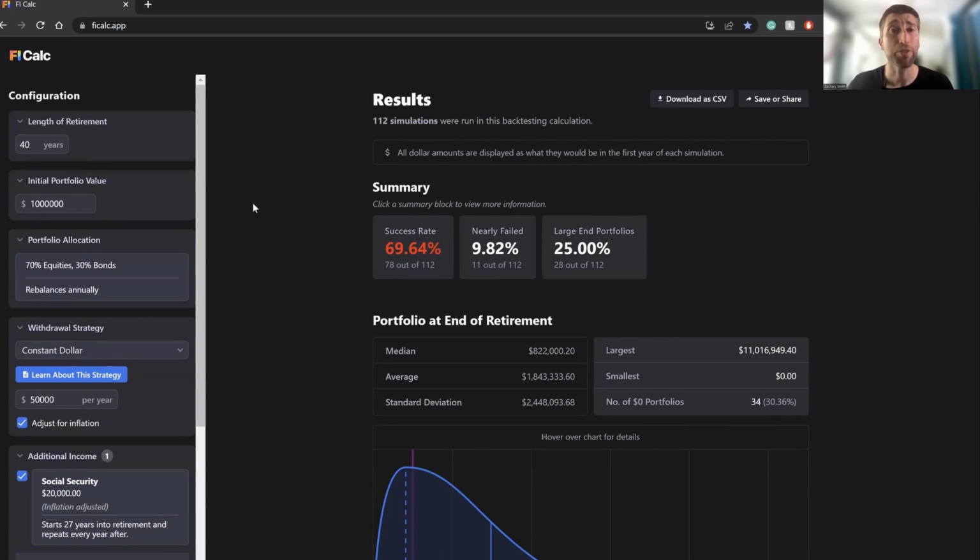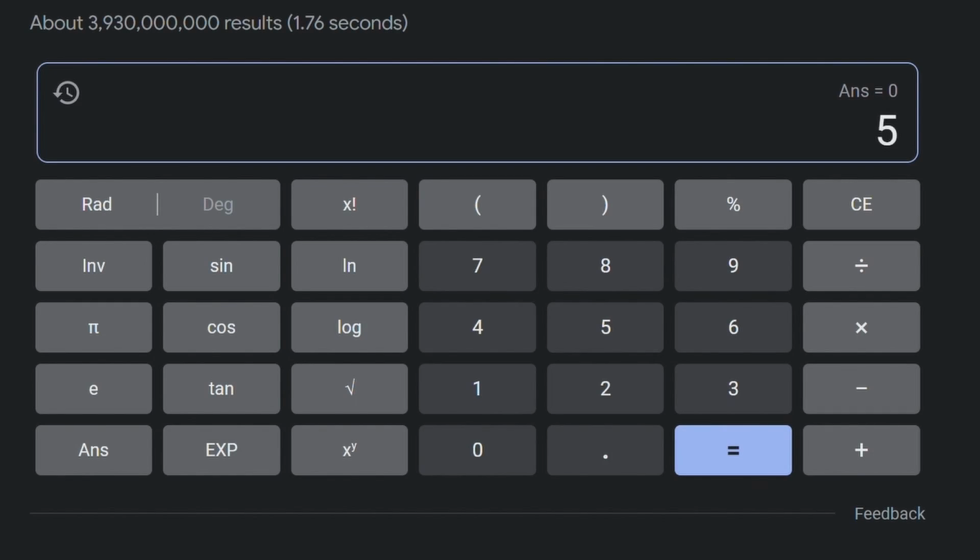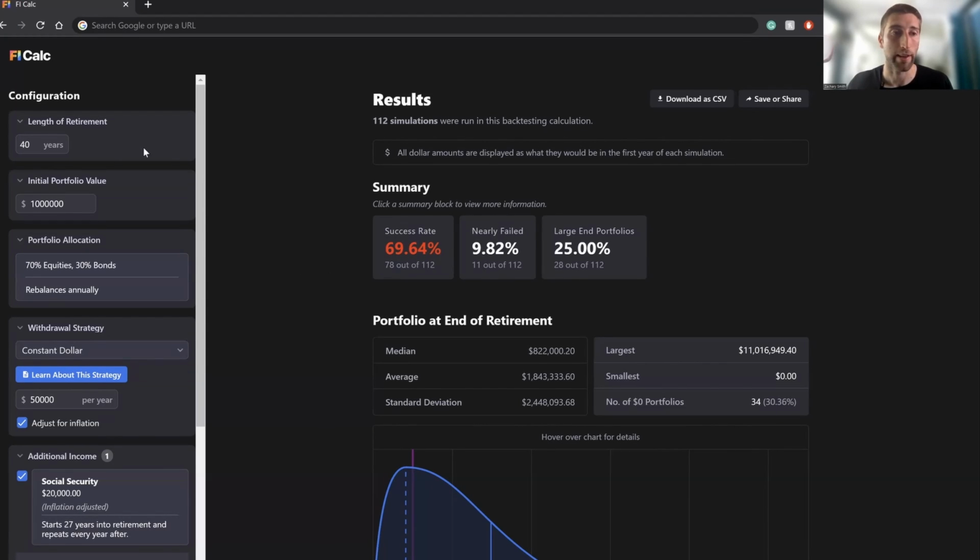The popular 4% rule is a good way to see how much we think we're going to need for an initial portfolio value. With $1 million of an initial portfolio value, that would be $40,000 per year. But we're trying to account for $50,000 per year as our starting value. So we need to take $50,000 times 25, and that would be $1.25 million. So that would be applying the 4% rule to our success rate. And let's see what happens when we do that. So all we need to do is change these two numbers right here, 25, and that's $1.25 million. And you can see our success rate jumps up to almost 93%.